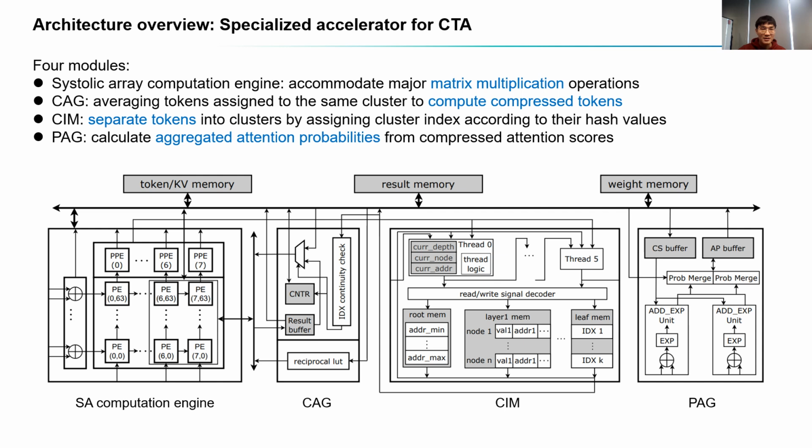Thus, the CTA accelerator is designed with a systolic array-based computation engine, with processing elements PE and post-processing elements PPE to support multiple computation steps. The other parts of the accelerator act as auxiliary modules that do special operations that can't be formalized as matrix multiplication.